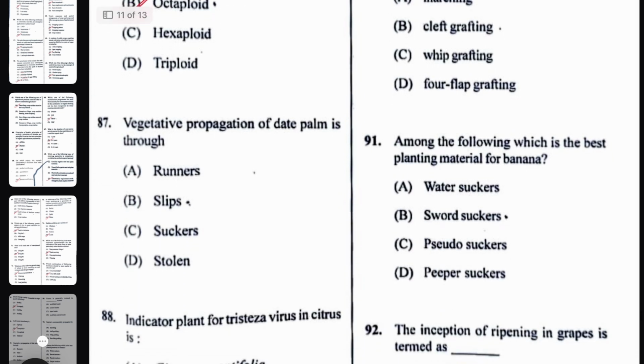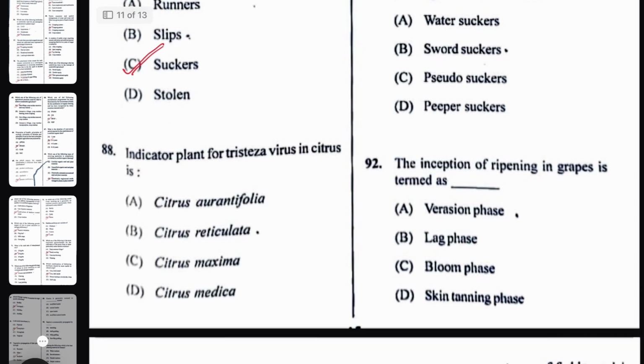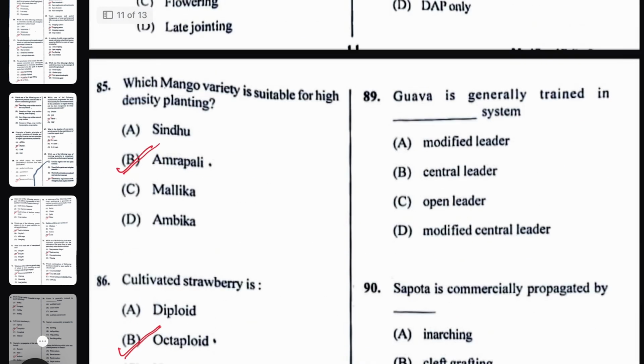Vegetative propagation of date palm is through suckers. Okay. Then indicator plant for Tristeza virus, that is Citrus aurantifolia. Okay. Next question.